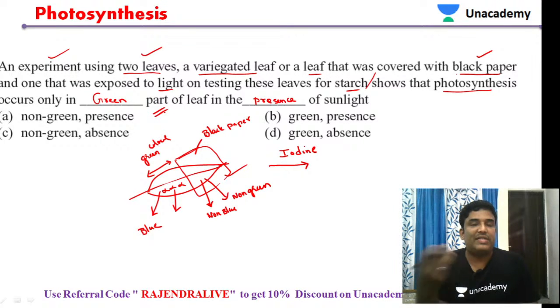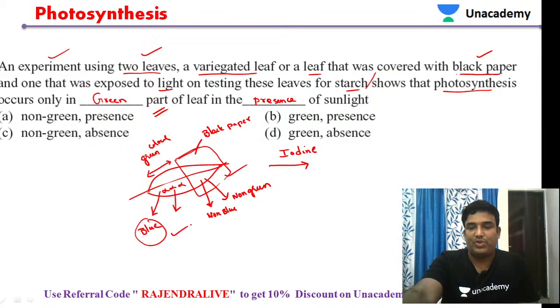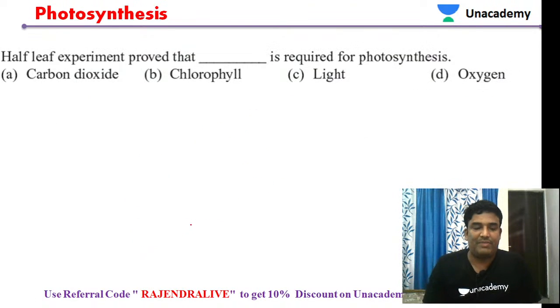When photosynthesis takes place in the green part of the leaf, starch is synthesized, and the starch reacts with iodine, so it produces the blue color. So that is the only mechanism. Okay. Very good, Satya. No need to worry. Small confusion might be there sometimes. It's not at all a problem.